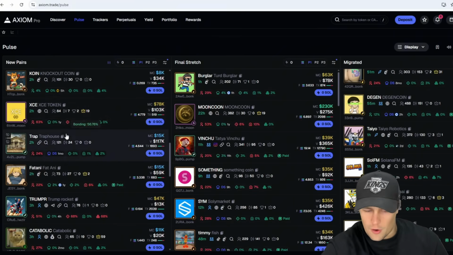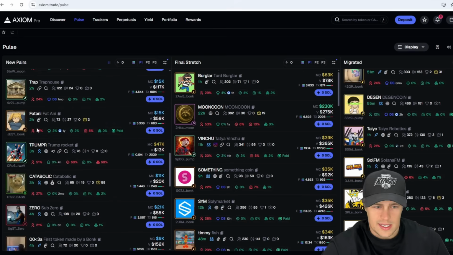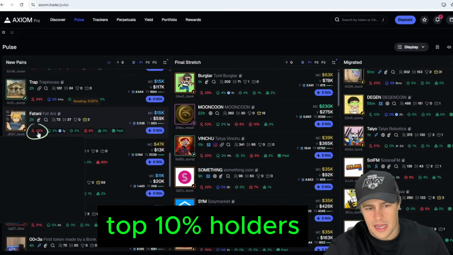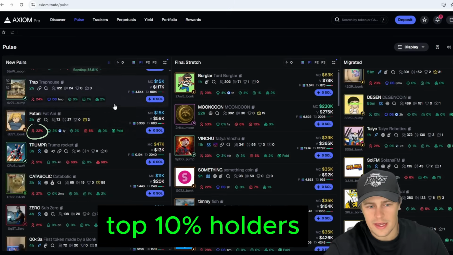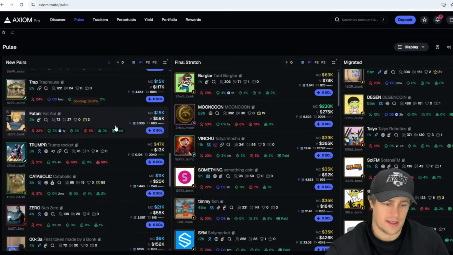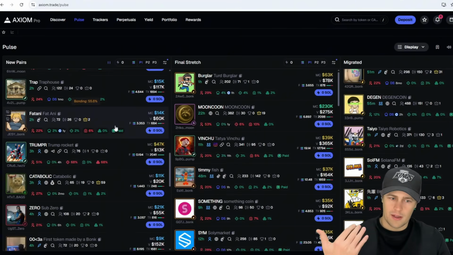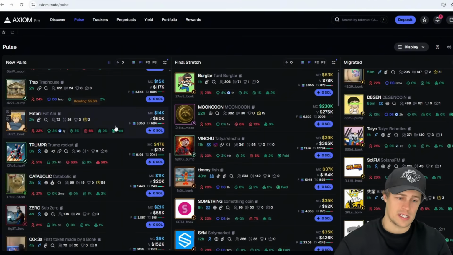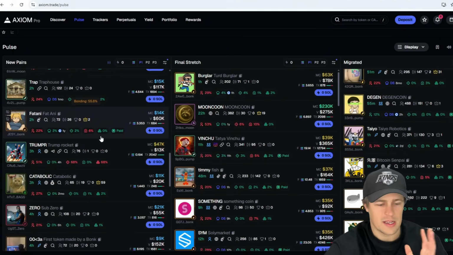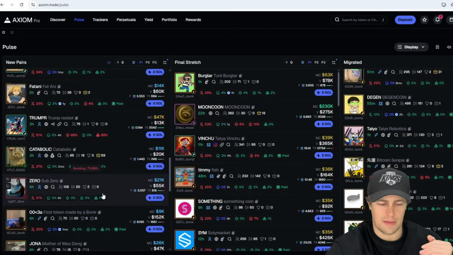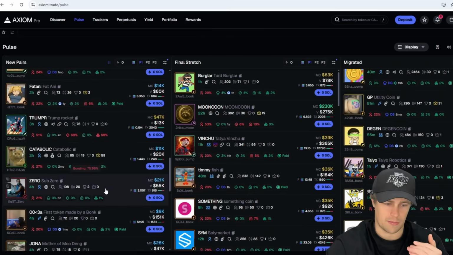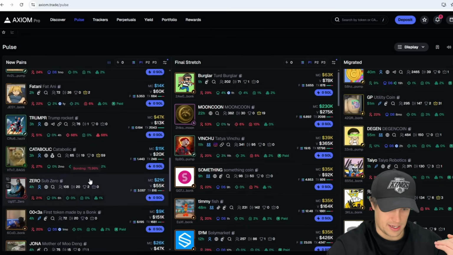What you want to do is find coins that, see this number here? This is the top 10 percentage holders, right? Anything over 25%, 30%, don't even look at it in my opinion. Maybe 25 to 30 is somewhat reasonable. Anything over 30, guys, just dump it. Don't even have a look at it. It means there's too many people at the top with too much supply. You're going to get dumped on very easily, right? So don't even bother looking at it if it's that.